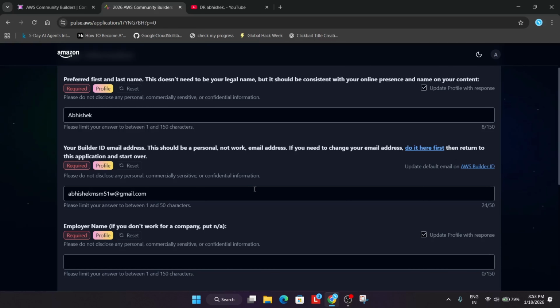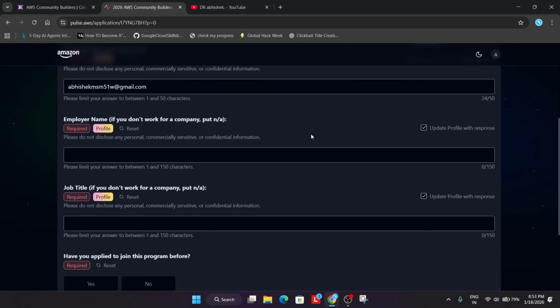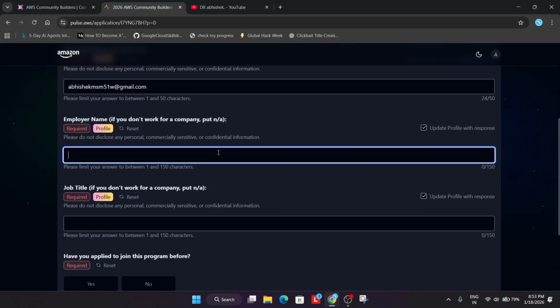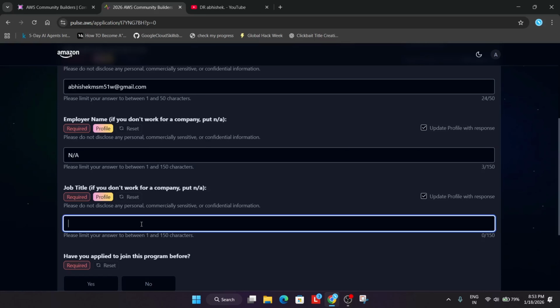Now here all your details will be mentioned. Preferred first name and last name. This does not need to be your legal name. So this can be any name, like your online presence name. For example, many of you have dark soul, dark coder, night coder, like this you can add. But if you use your personal name, there is no issue. Email will be the same. And employer name. If you are working for any company like CDS, TCS, etc., you can mention the company name. Else, just type NA. And job title also, if you are working as a developer, just type developer. Means your role that you work in, right?